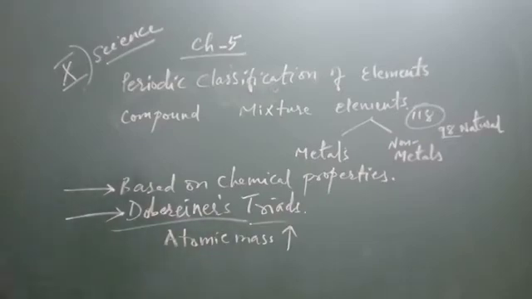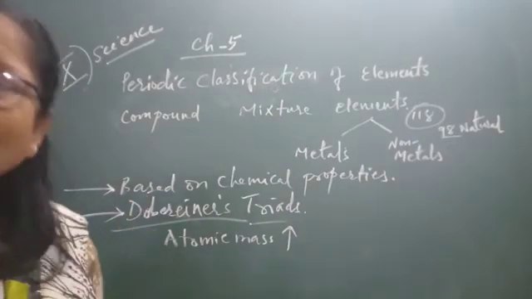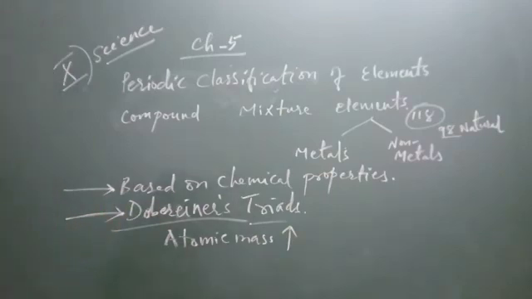Means the sum of the atomic masses of the first and third element divided by 2 gives the atomic mass of the second element.